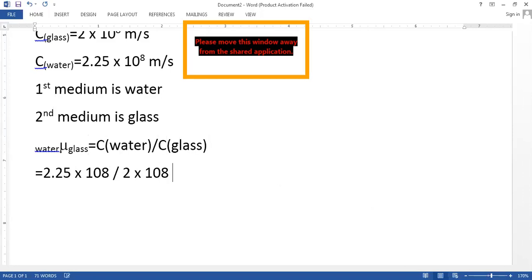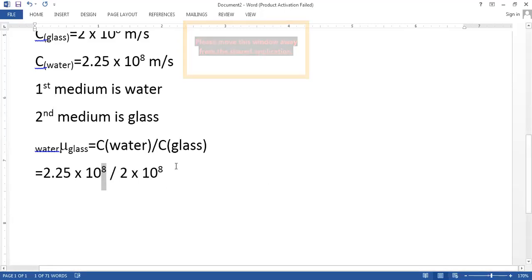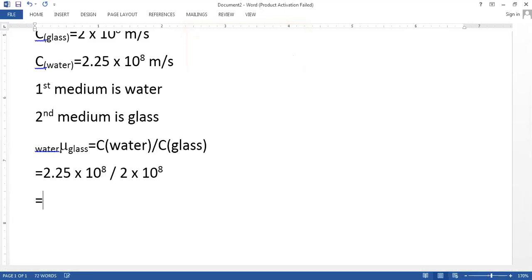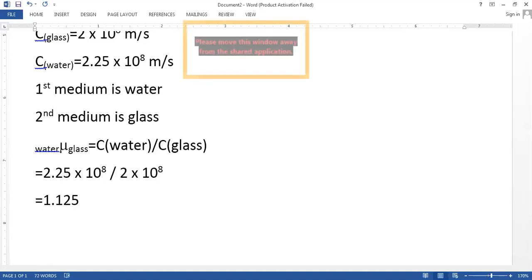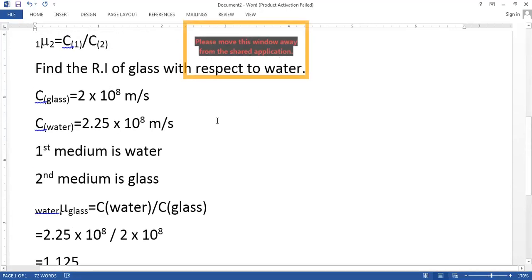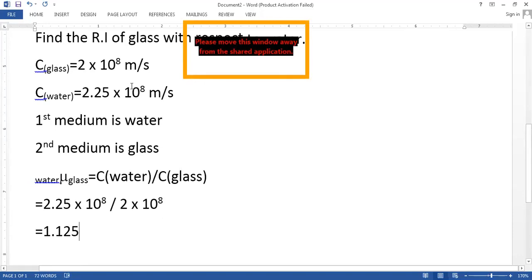Okay, so what do we get? 10 raised to 8 and 10 raised to 8 will get cancelled. Yes or no? Then what are we left with? We are left with 2.25 divided by 2, and 2.25 divided by 2 will give 1.125. What is the refractive index of glass with respect to water? It is 1.125. Now all of you quickly write down the meaning of this statement in the chat box.